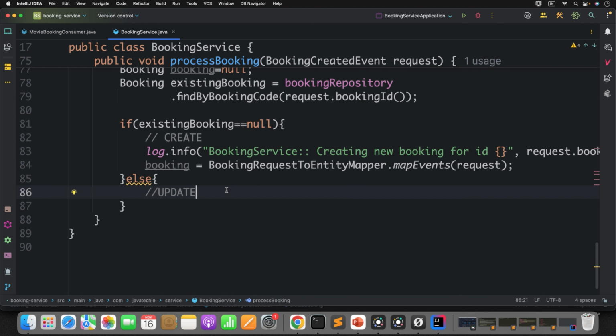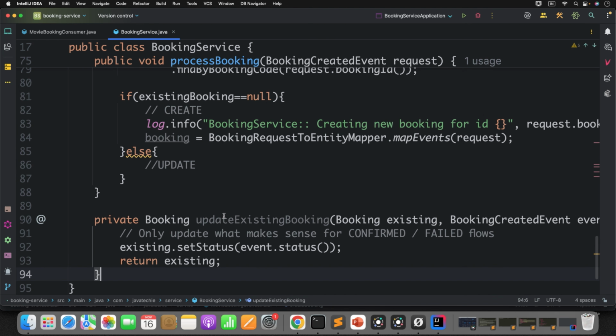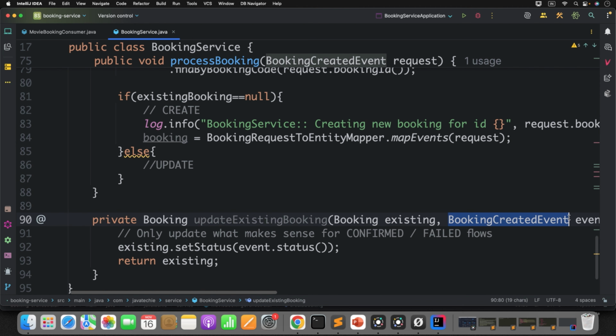What do you need to update? Only the status. So for that you don't need to get the whole object; get the existing booking, get the new booking and just map it. So let me define a private method, update existing booking, with existing object and new object, and just change the status. Whether you are getting the pending event or confirm event or fail event, whatever the event value is, just update it accordingly.